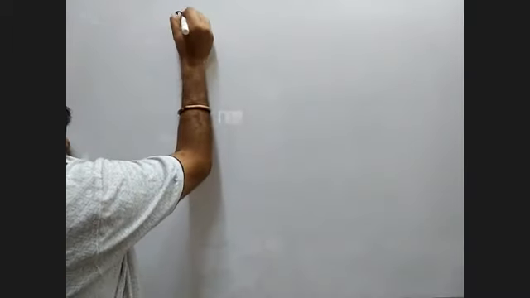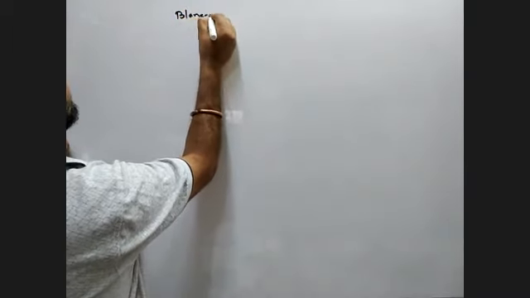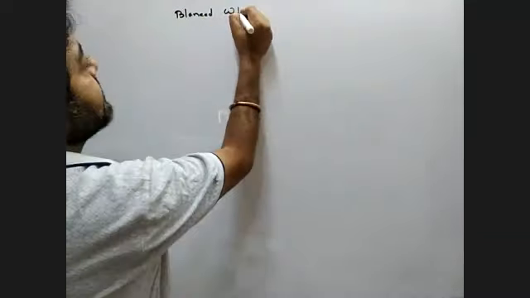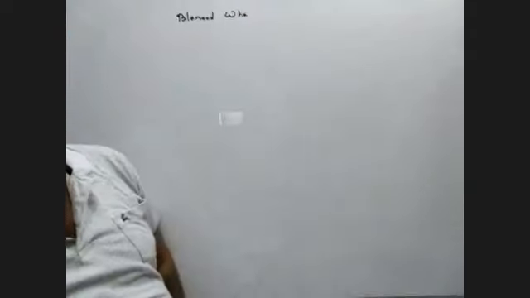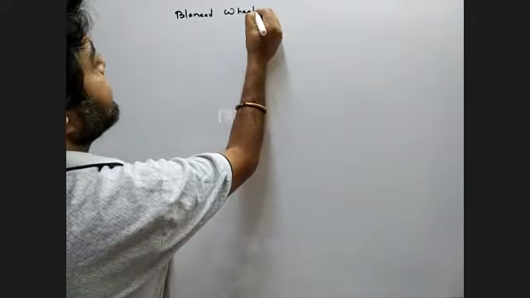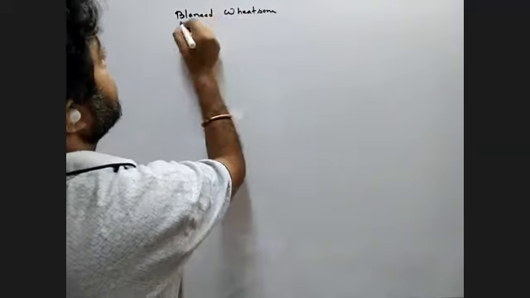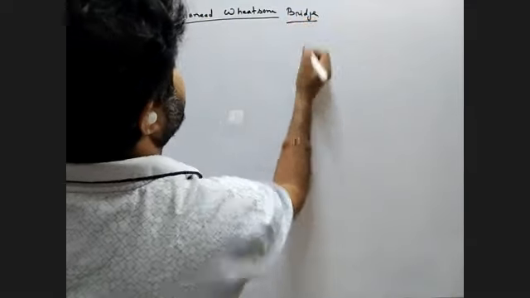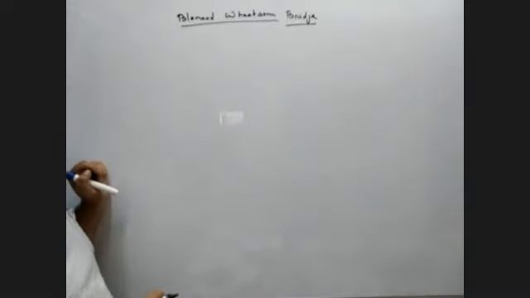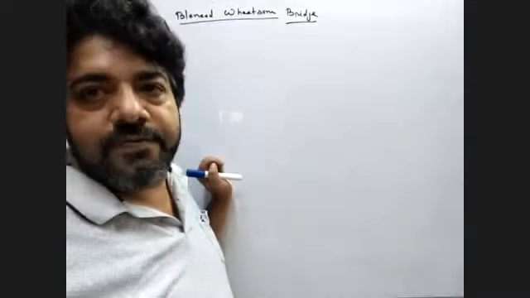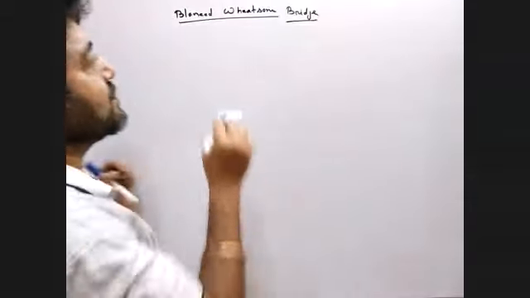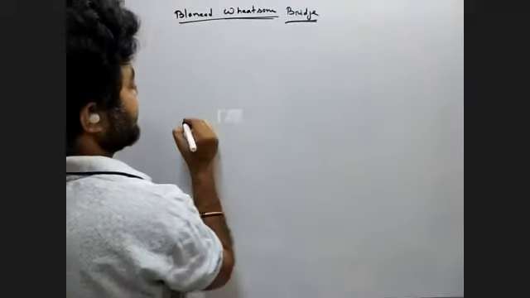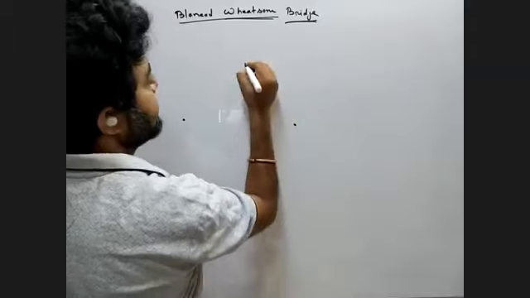So in balanced Wheatstone bridge, you can write Wheatstone, W-H-E-A-T-S-T-O-N-E, Wheatstone bridge. So first of all, what is Wheatstone bridge? Look, in Wheatstone bridge, what happened?